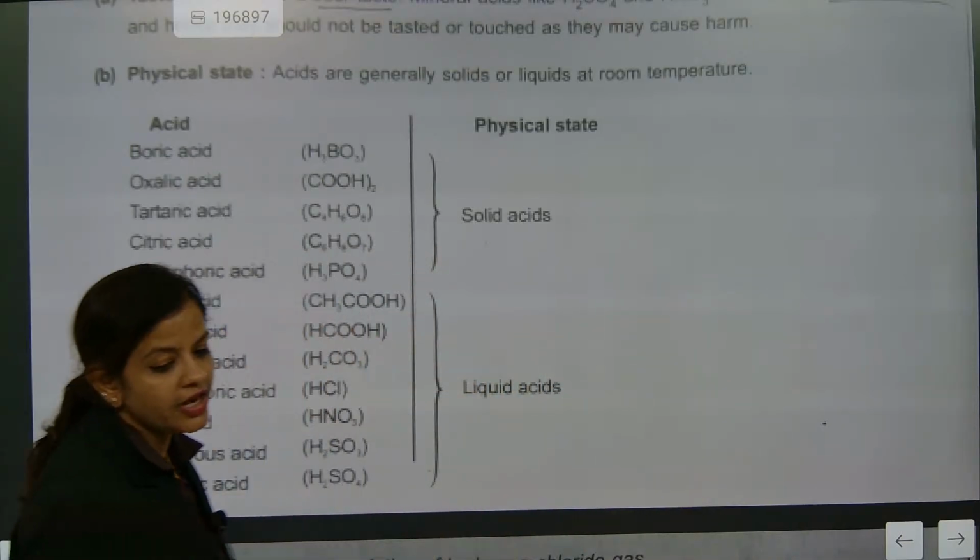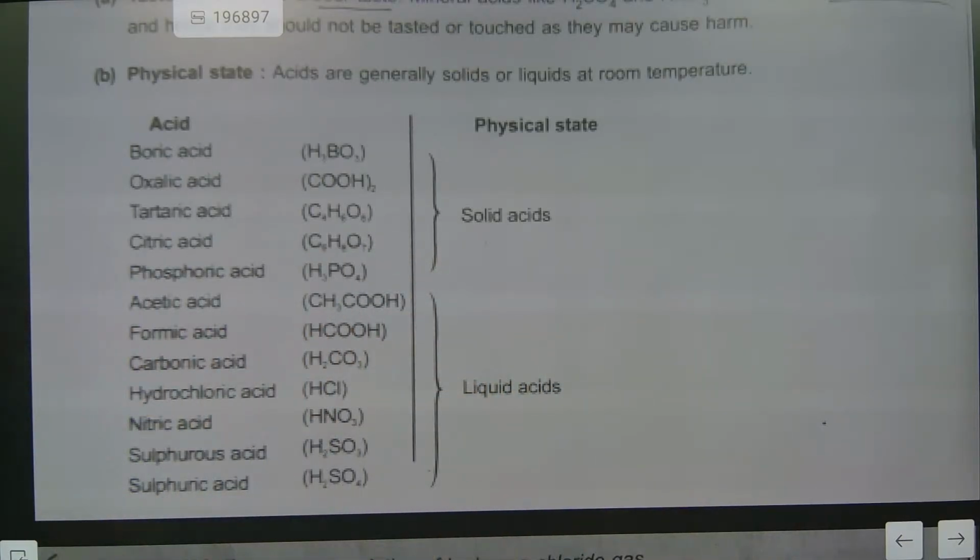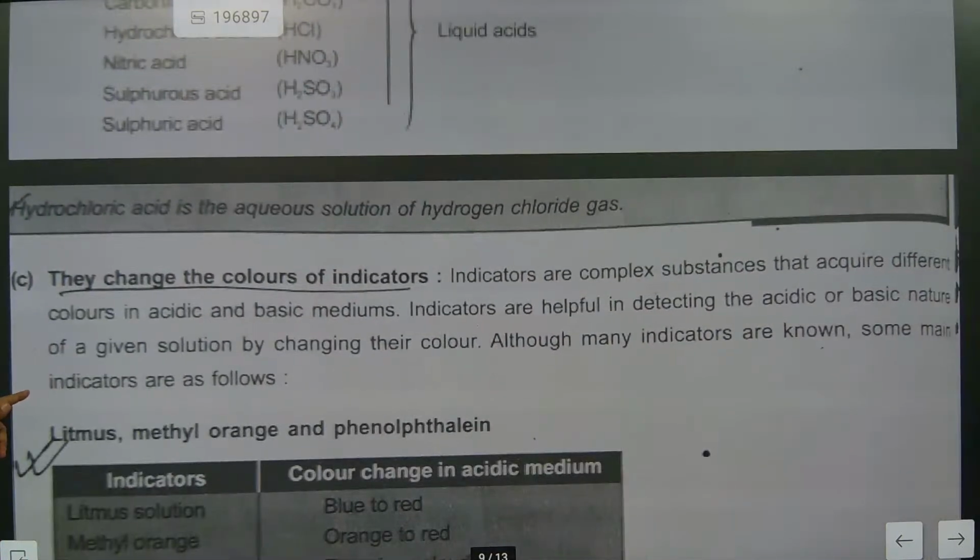So these are some very important points to be remembered. How is the session today? Learning? So this PDF will be available in your group.